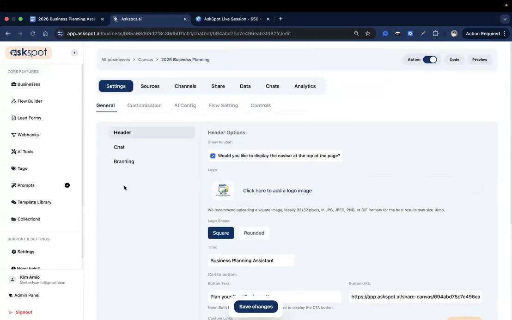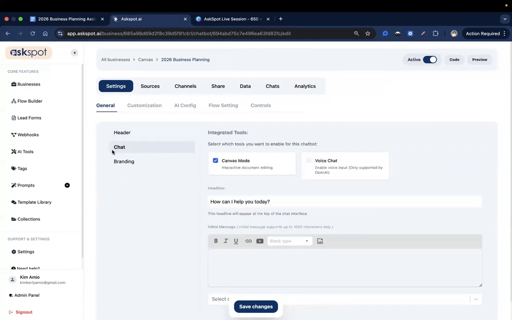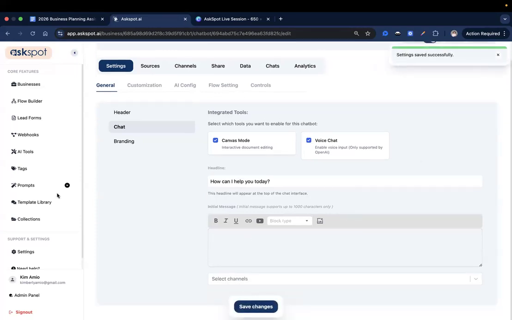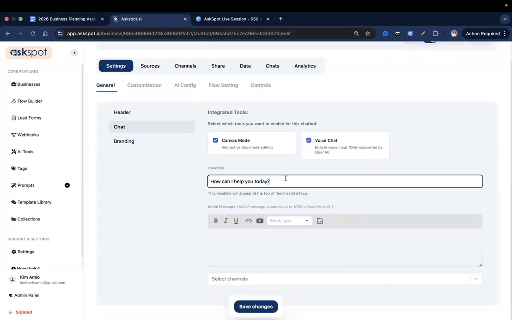Okay, there you go. As for our chat section, let's make sure to modify that also. Yep, let's enable voice chat, but remember that this is only supported by OpenAI. So if you're using an OpenAI API key for everything, this is where you toggle the voice chat on. And then as for our headline, let's just say start planning your best business year.